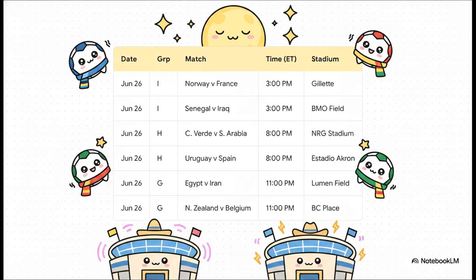Moving to June 26th, the day is highlighted by a potentially magical Group H clash between Uruguay and Spain, under the lights at Estadio Akron in Zapopan. Meanwhile, Cape Verde and Saudi Arabia battle simultaneously over in Houston. The tension across these dual venues is going to be electric.